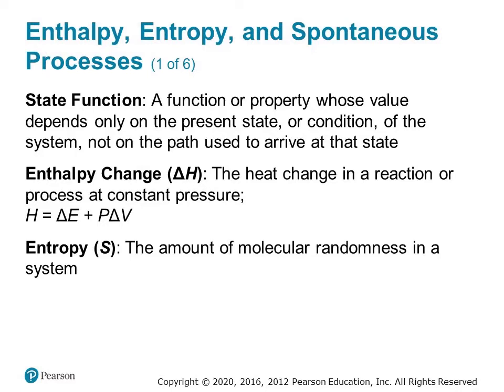How can we predict if a process, or really in the context of chemistry, a chemical reaction, will be spontaneous or not? To get into this discussion, let's recap a few things that are going to come up a lot in this chapter. First of all, one of the main thermodynamic properties of a chemical reaction that you've seen before is its enthalpy change, or essentially the heat change in a reaction. Something we've discussed before, but we'll get into more detail on in this chapter, is entropy, which is abbreviated S for reasons that I'm still not quite sure about. There's a few related ways of thinking about entropy, and it can get complicated pretty quickly, but suffice it to say for our purposes that entropy is a measure of the amount of molecular randomness in a system.